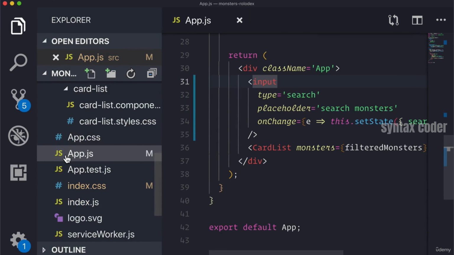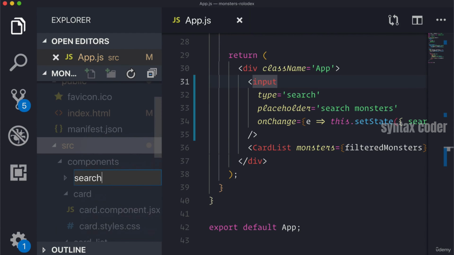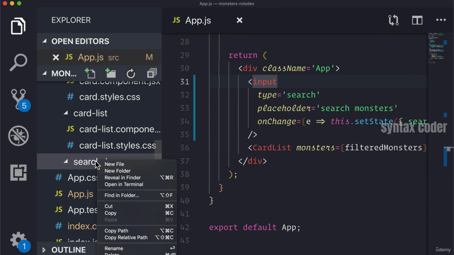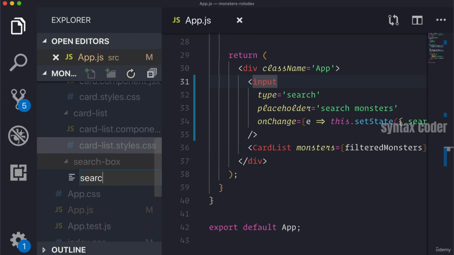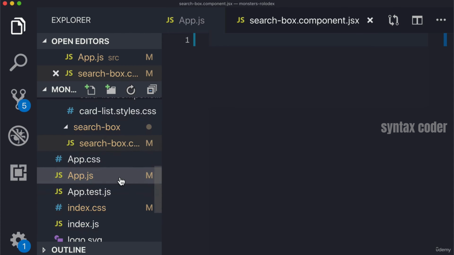Well, let's just make a new component called searchbox. And we'll create the usual file, searchbox.component.jsx. Now, some of you might have noticed, why is it that some of our files have .jsx and some have .js?